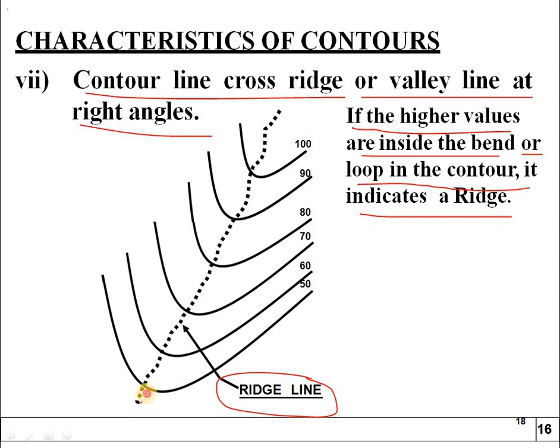The dotted line which is there, you can see this is the ridge line. The higher values which are there, 100, that means it is in the higher, and 90 is less than 100, and 80 is less than 90. So 70, 60, 50, it is coming step by step.